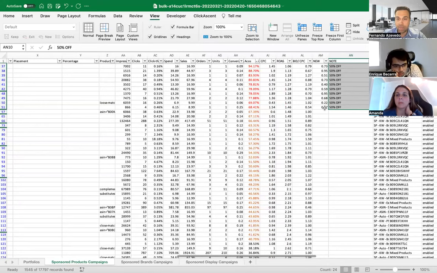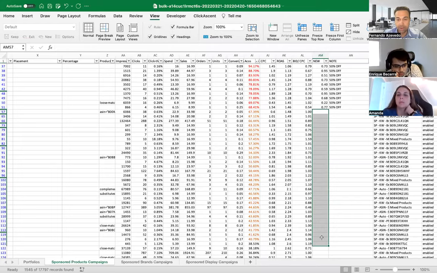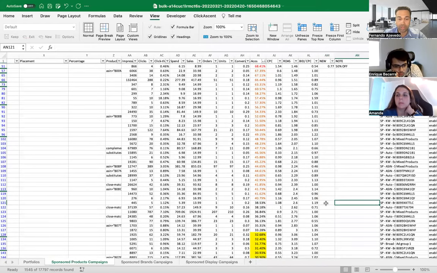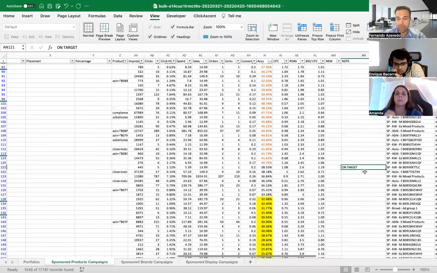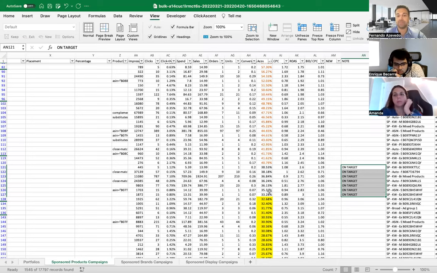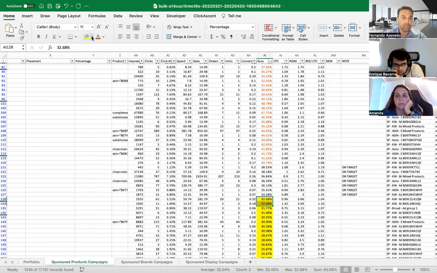Now, when I start coming here, I'm going to start giving less discounts till I reach my on targets. So here's going to be on targets. And on targets, what I do is put 3% up and 3% down. So these are going to be my on target. Everything that's 3% up from 35 and 3% down of 35 is going to be on target, including these two here. Let me just get these guys out of the way.